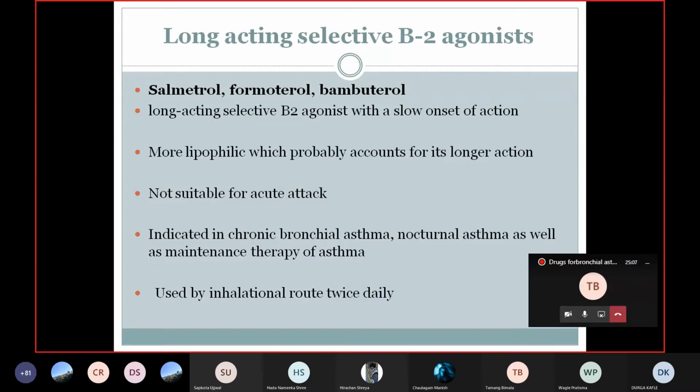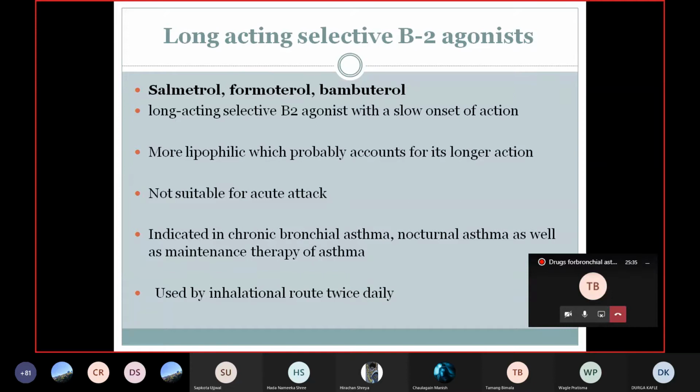Now, in long-acting selective beta-2 agonists, salmeterol, formoterol, and bambuterol are the long-acting selective beta-2 agonists with a slow onset of action. Unlike the fast-acting beta-2 agonists, which have a very fast action. That's why salbutamol and terbutaline are used for the termination of the acute attack of bronchial asthma.